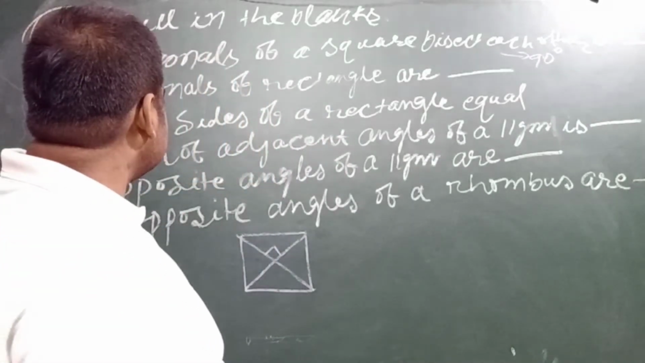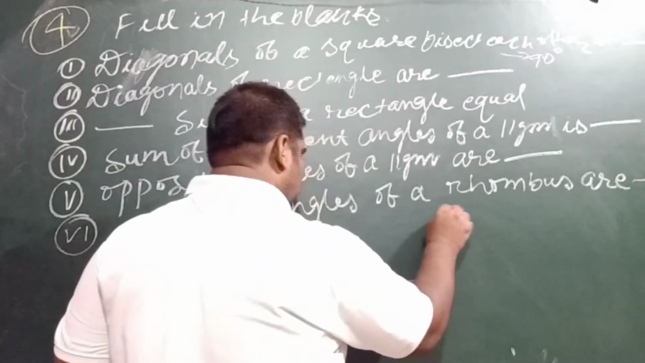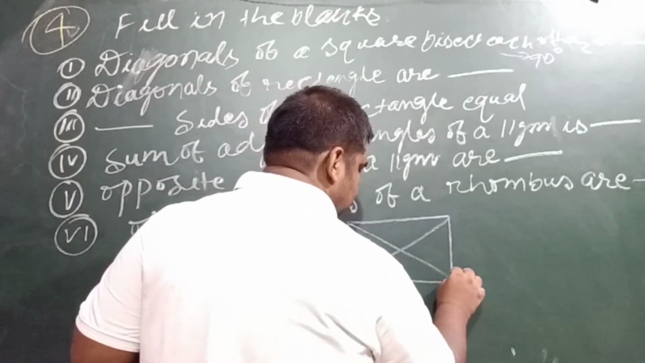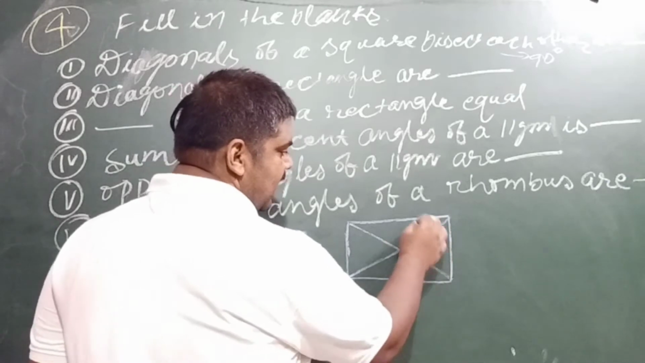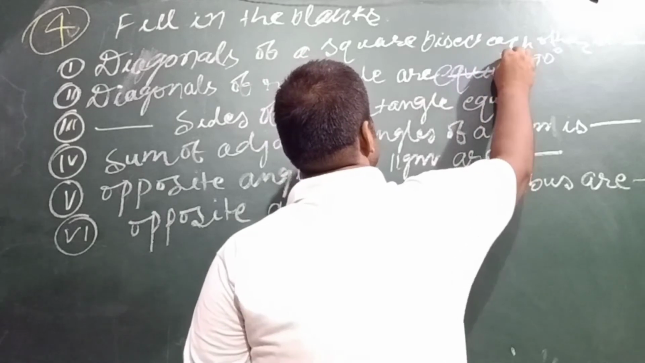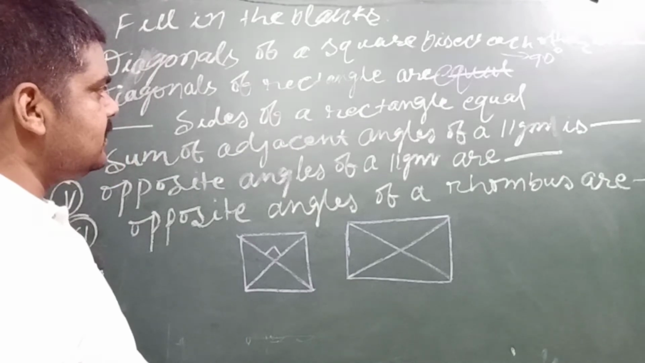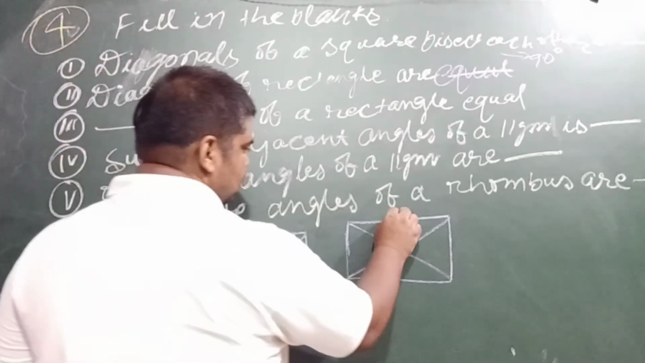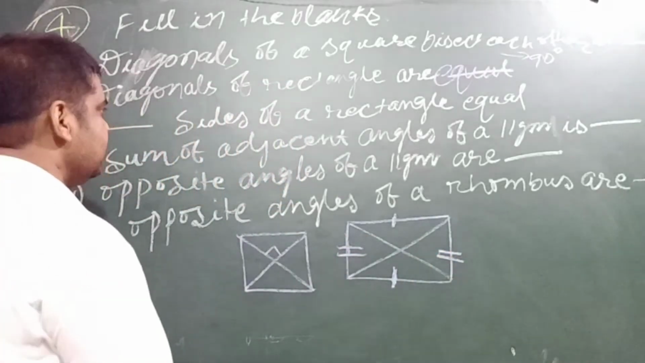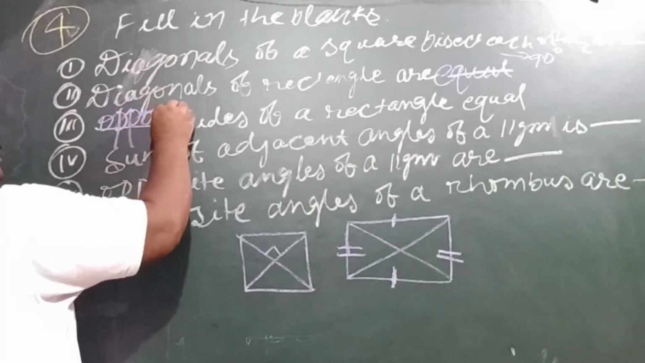In the second case, diagonals of a rectangle are. You know very well that by the property of the diagonals of a rectangle, diagonals are equal, and this is why the answer of the second one is equal. The third one is: sides of a rectangle are equal. Which sides are equal? Opposite sides of a rectangle are equal, and this is why in the third one you have to write opposite.